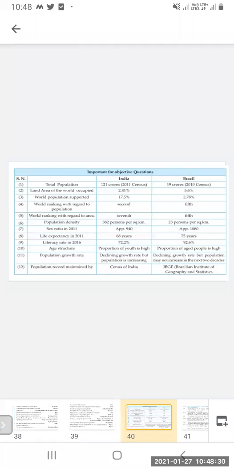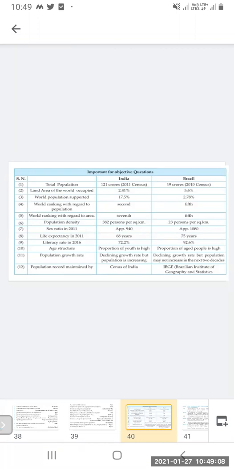These are very important for objective questions, that is, fill in the blanks. Total population is 121 crores for India and 19 crores for Brazil. Land area of the world occupied: 2.41 and 5.6. World population supported: 17.5 and 2.78. World ranking with regard to population: second and fifth. World ranking with regard to area: 7th and 5th.